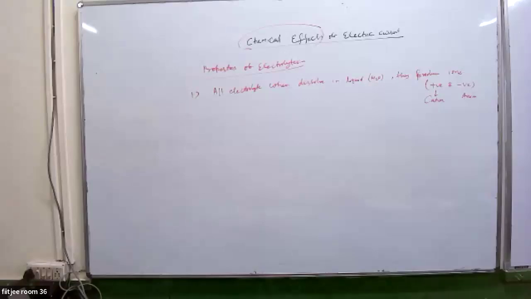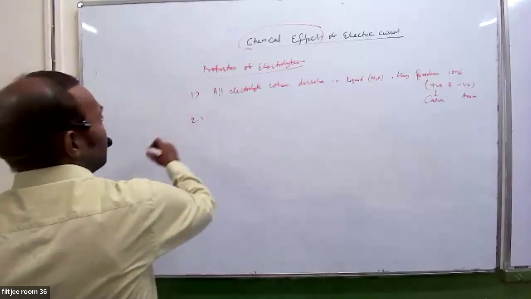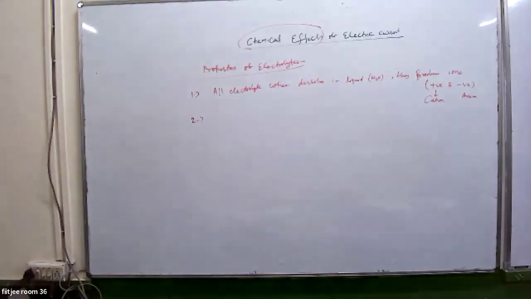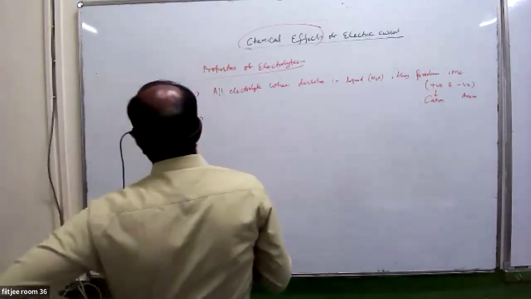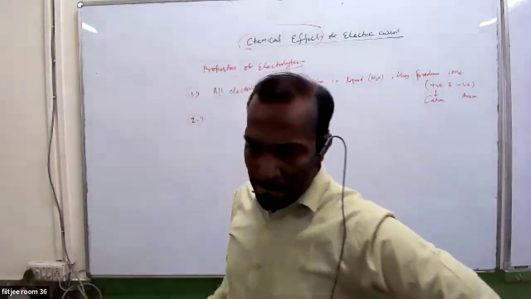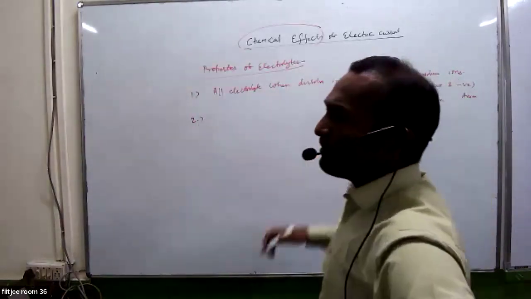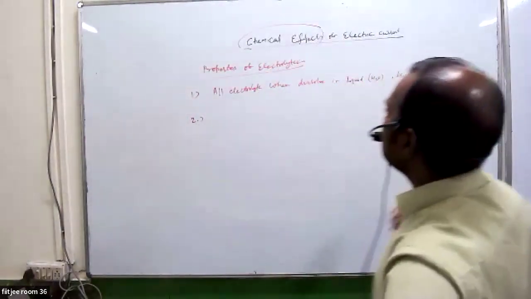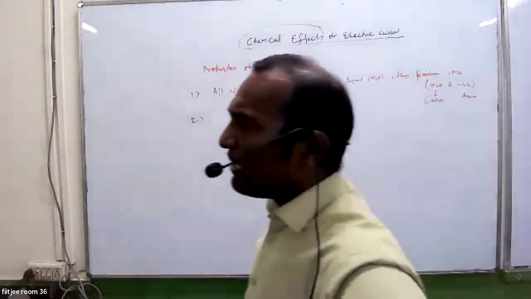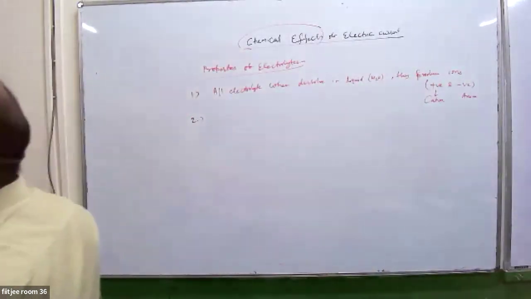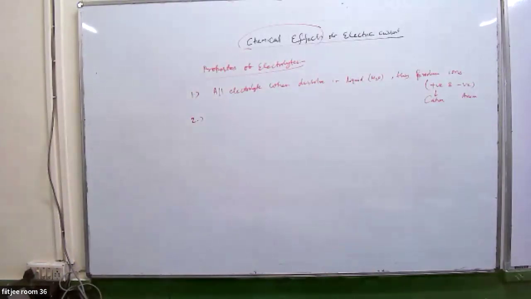What happens then? Now, when current is passed through electrolytes, these liquid electrolytes start breaking into positive charge ions and negative charge ions, that I have written. What is the second property? Can anyone tell me? They get attracted towards the cathode and anode. Cations and anions go to the cathode and anode respectively.